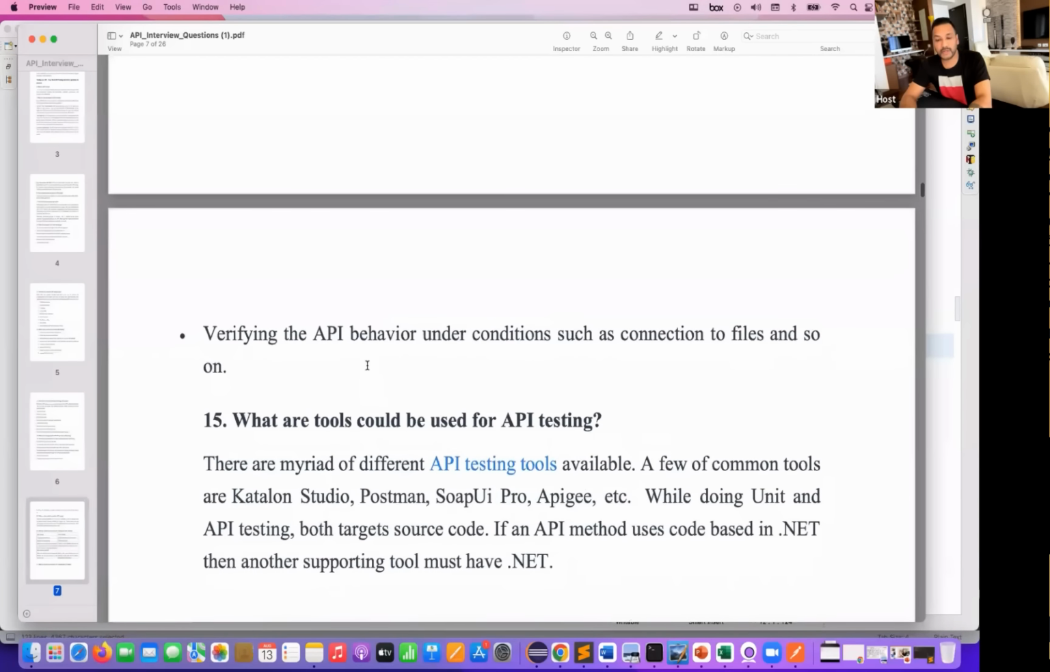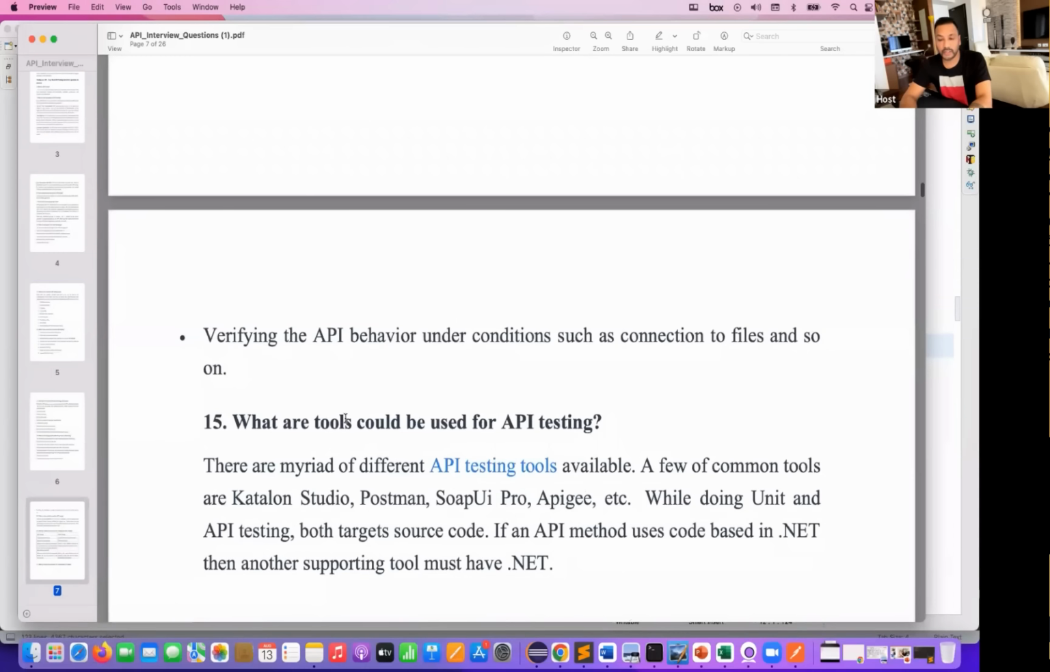Now let's take the last question for today. What other tools could be used for the API testing? Obviously, there are various tools which are available in the market. There are thousands of tools available for API testing. You can say Katalon Studio, Postman, SoapUI, Apigee, and there are different clients also available in the market from which you can just perform it.